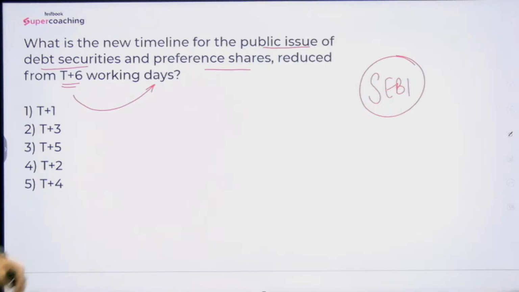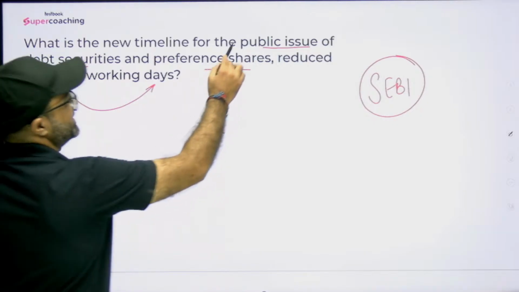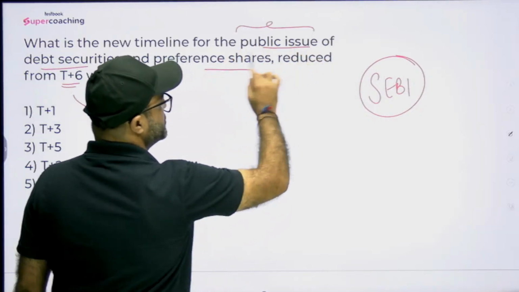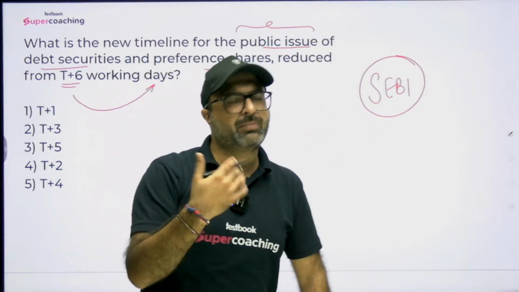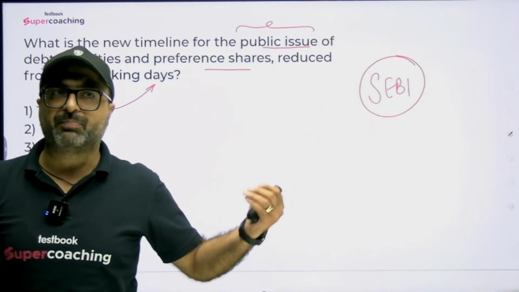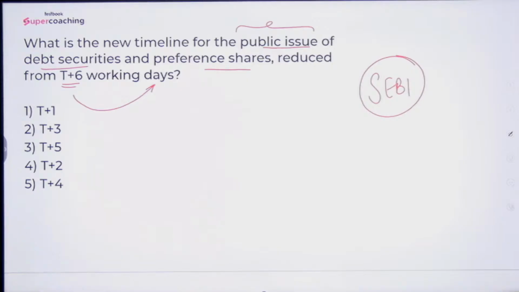But when we talk about public issue, it basically means when we issue the financial instruments to the public through IPO, that is initial public offering, or maybe through FPO, that is follow on public offering. Now, the question over here is, what do you mean by the word debt securities?